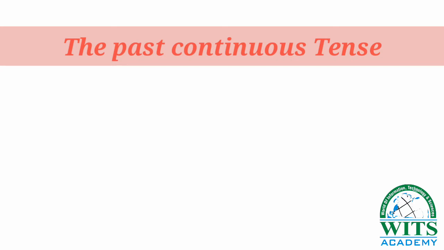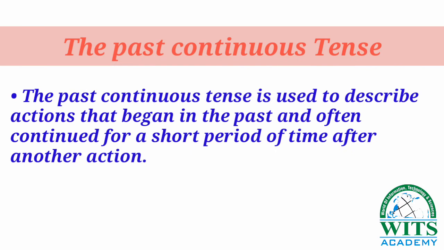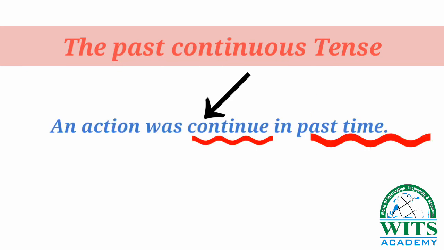Students, you all must be thinking, what is past continuous tense? So students, past continuous tense is also called past progressive. And this tense is used to describe actions that began in the past and often continued for a short period of time after another action. Students, in other words, an action which was continuing in past time.